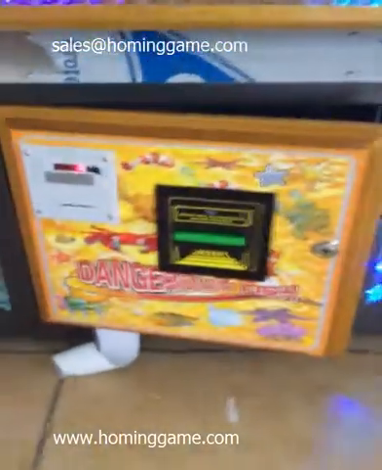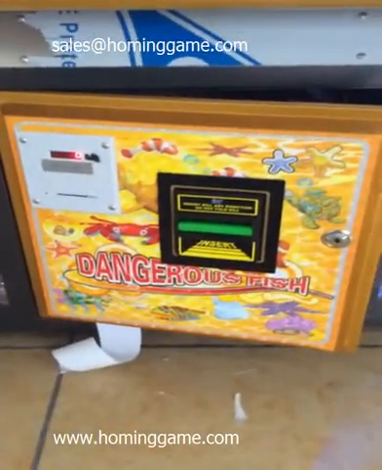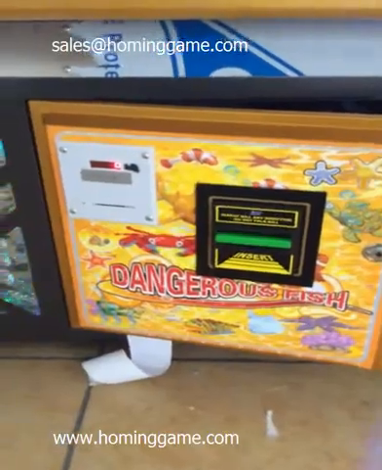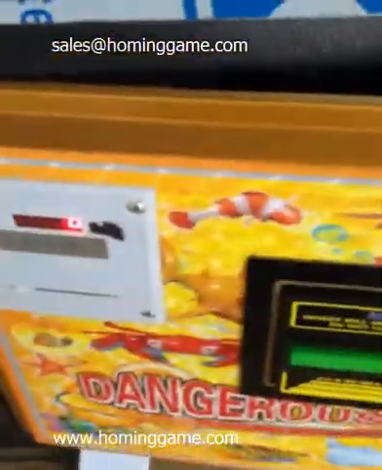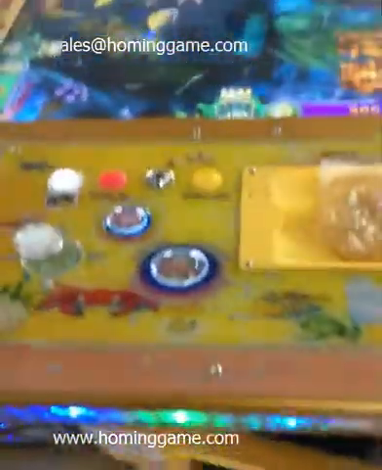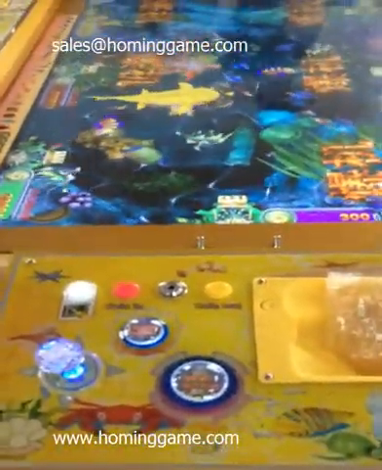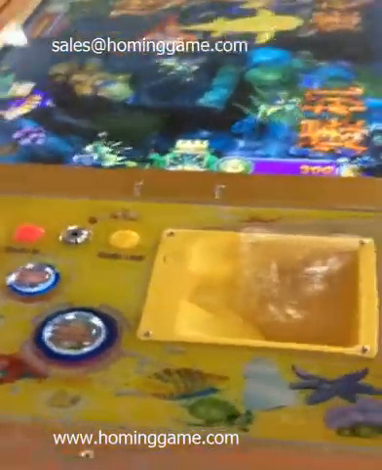Now our fishing game has the bill acceptor and also the thermal printer. You can see that when the player finishes and wants to exchange money, he can take the ticket. He can take the ticket to the counter to exchange for USD dollars.